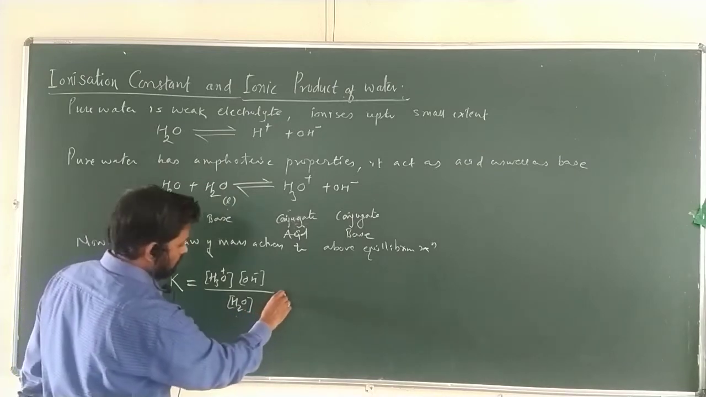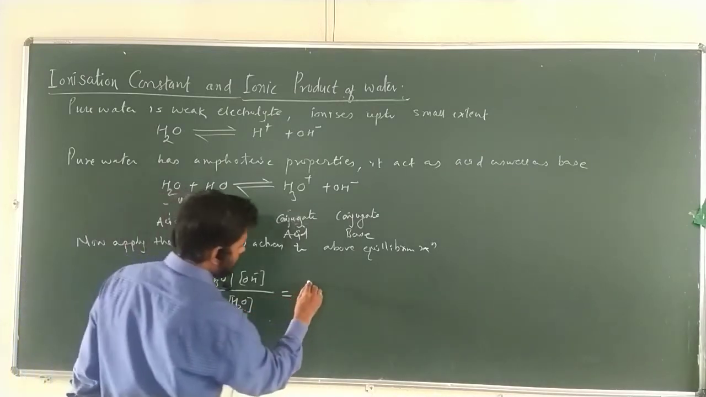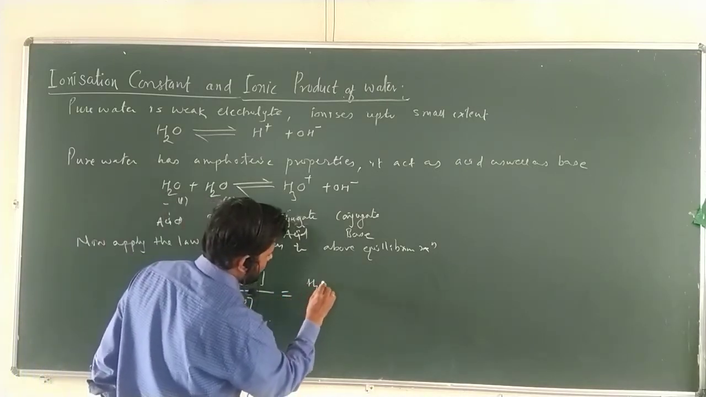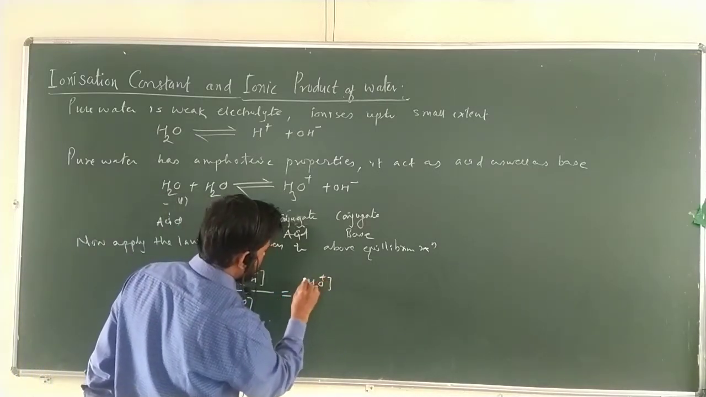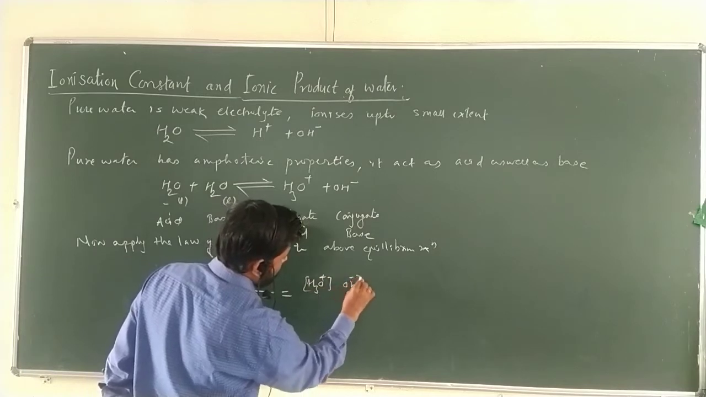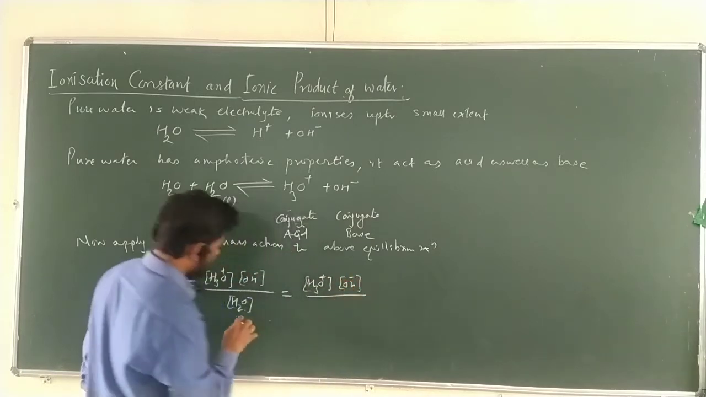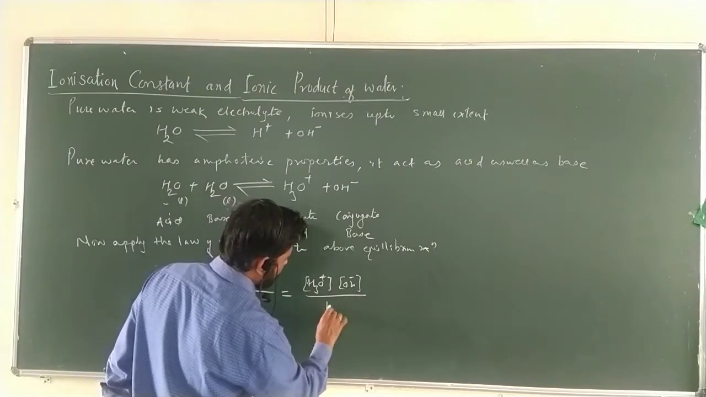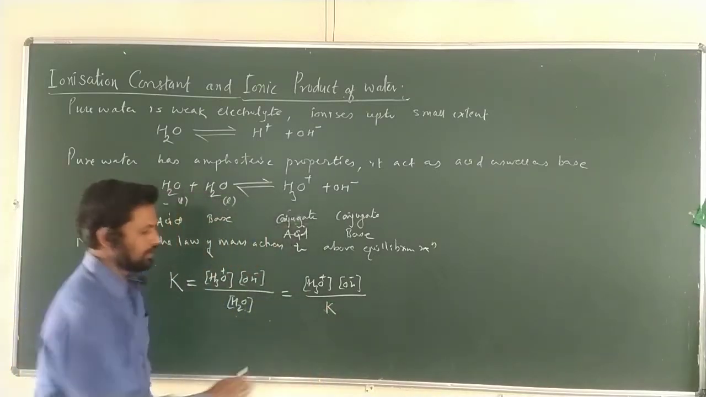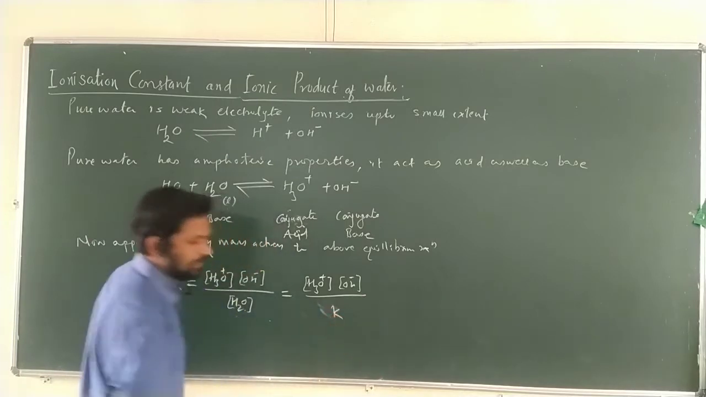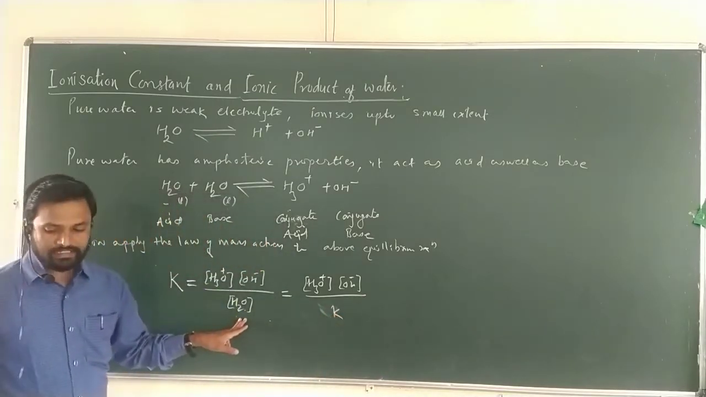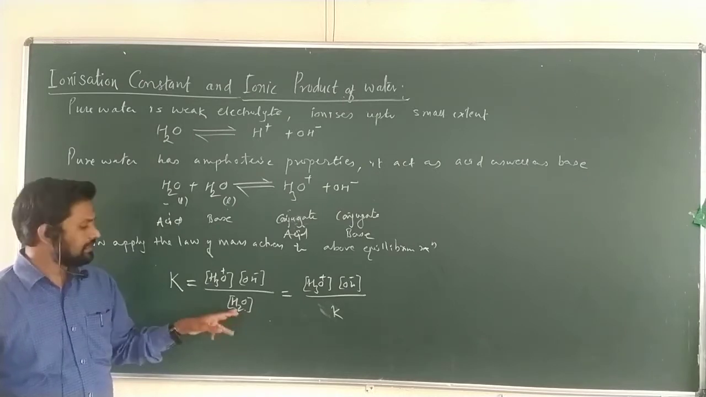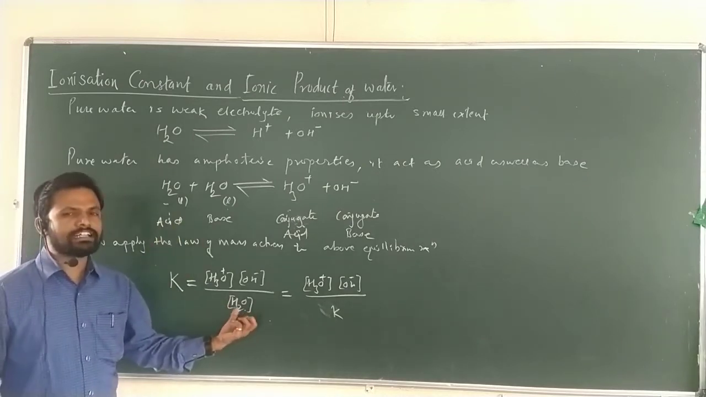So as we know, we can write K equal to the molar concentration of H3O plus into OH negative. As we know, water is in excess quantity, so it can be written as a constant value, small k. Because water itself is in excess, we can treat its change as negligible. Still, it is a weak electrolyte, but it is a negligible quantity.